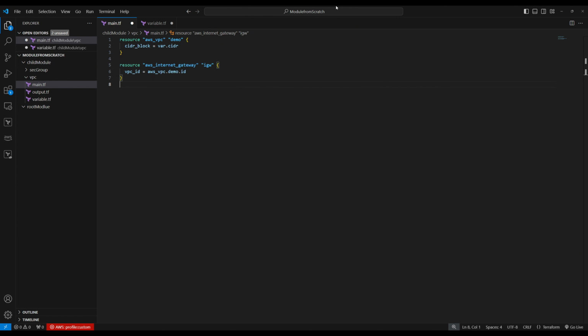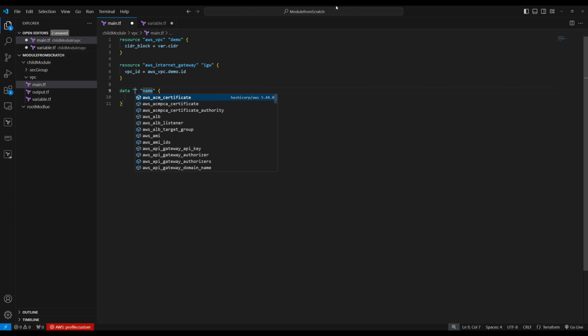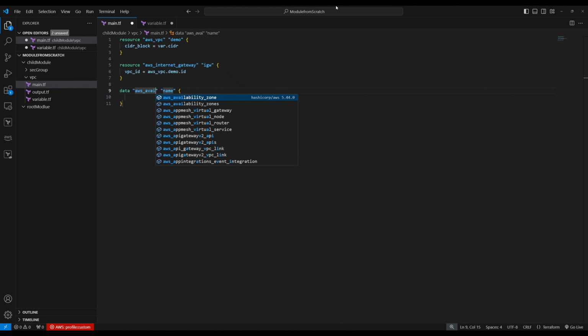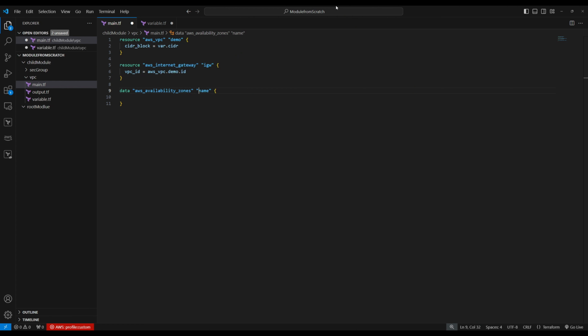Now let's create an availability zone list, right? So let's create a data source for aws_availability_zones. So this kind of gives you the AZ list. So we don't need anything in here. So that we create the data. So this is going to give you a list of all the availability zones in a region.